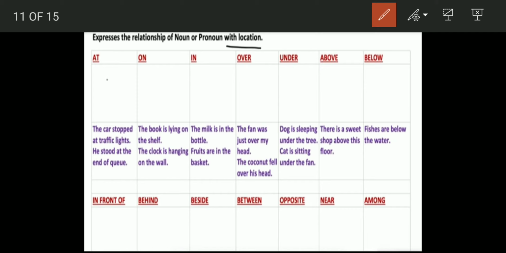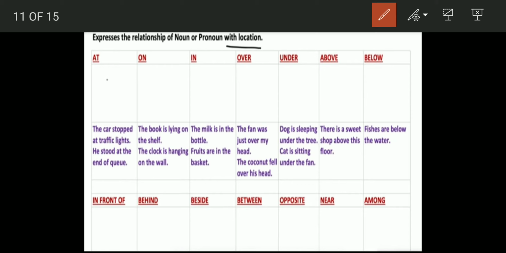In, when something is kept inside, the milk is in the bottle, fruits are in the basket. Over, when something is covering you, or it's right above you, it could be touching you or right above you, or above something. The fan was just over my head. That means it was right above the head. The coconut fell over his head. So the coconut fell right over his head.